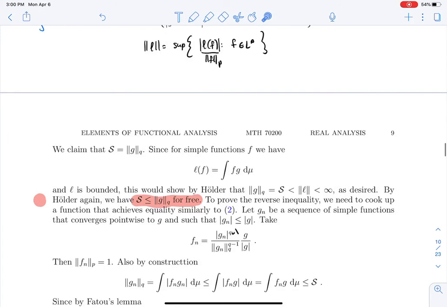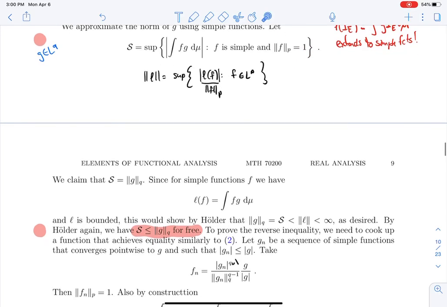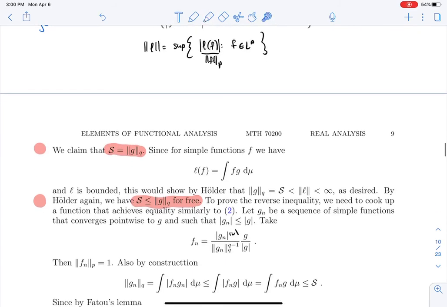Now you have one inequality for free, just by Hölder's. By Hölder's, this is smaller than the LP norm of f times the LQ norm of g, and the LP norm of f is 1. So this is for free. Now to prove the reverse inequality, again, we use this clever function.